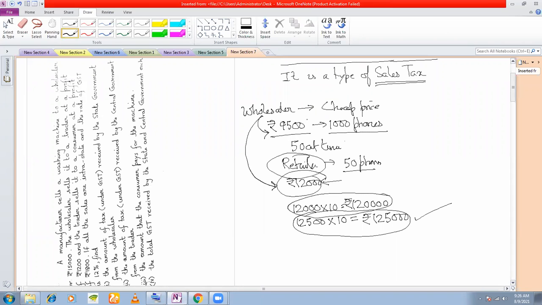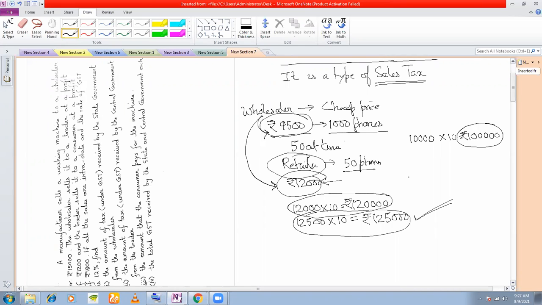Whereas if you go to the wholesaler, he's buying at 9,500. So he'll say, okay, fine, you give me only 10,000 rupees per phone. And if you're buying 10 phones, you give me 1 lakh rupees in total. So if you're going to the retailer, he is charging you 1,25,000, and if you're going to the wholesaler, he's only charging you 1 lakh rupees for 10 phones. So obviously you are saving 25,000 rupees, right? So if you want to buy in bulk, you will go to the wholesaler.